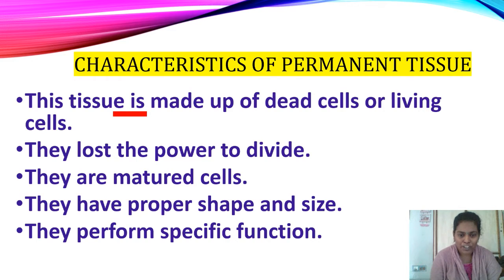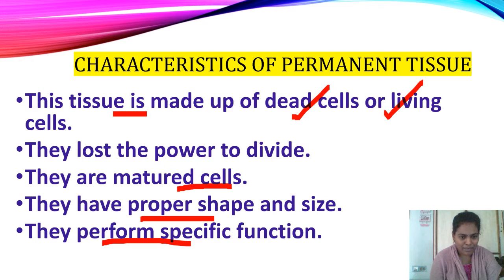They have proper shape and proper size, and also they perform a specific function. These are all the characteristics of permanent tissue. They are made up of either dead cells or living cells. They lost the power to divide. All the cells are mature cells. They have proper shape and size, and they perform a specific role, a specific function.